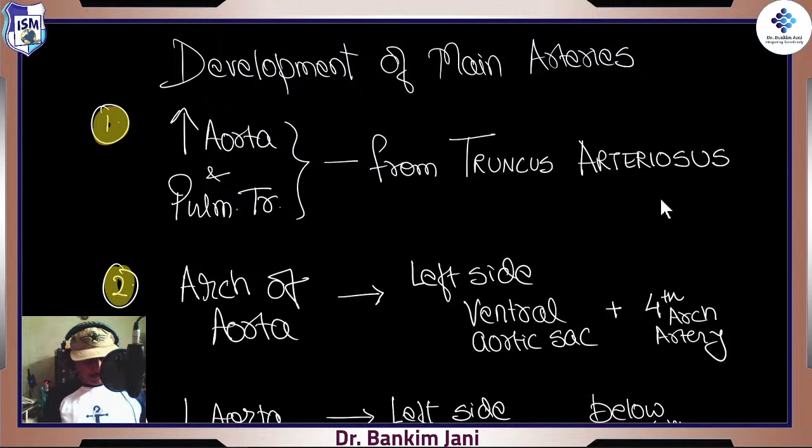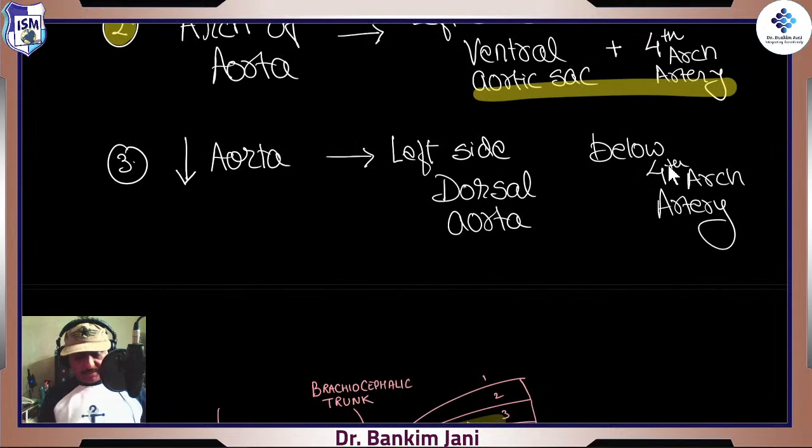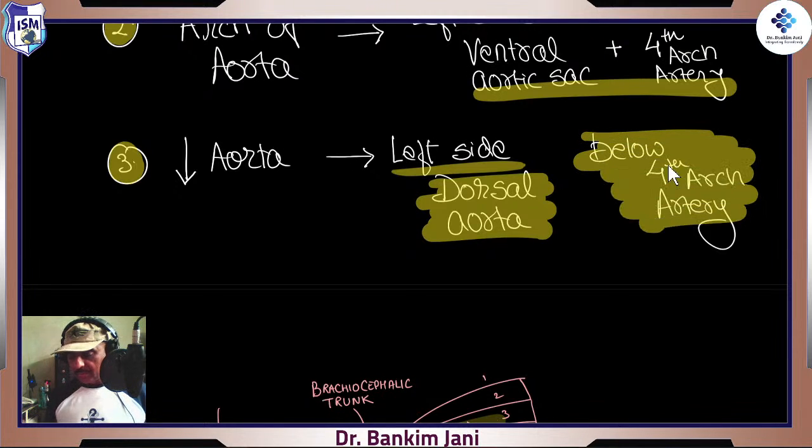But when we talk about the arch of aorta, it is only on the left side, and it is the ventral aortic sac plus the fourth arch artery, because third and fourth are contributing in total. The descending aorta is again only on the left side, because on the right side it got disintegrated, and it is only the dorsal aorta below the fourth arch artery.